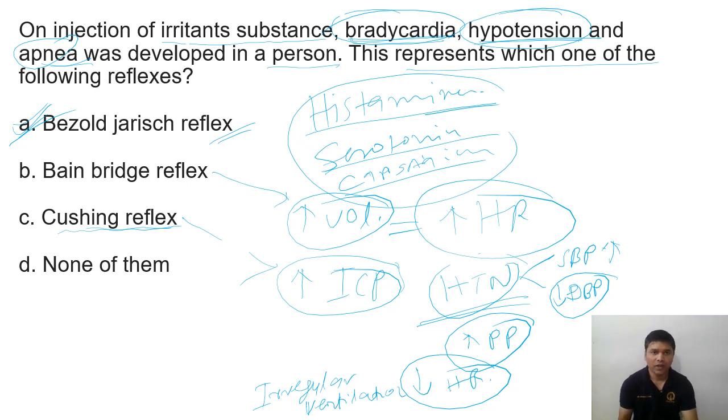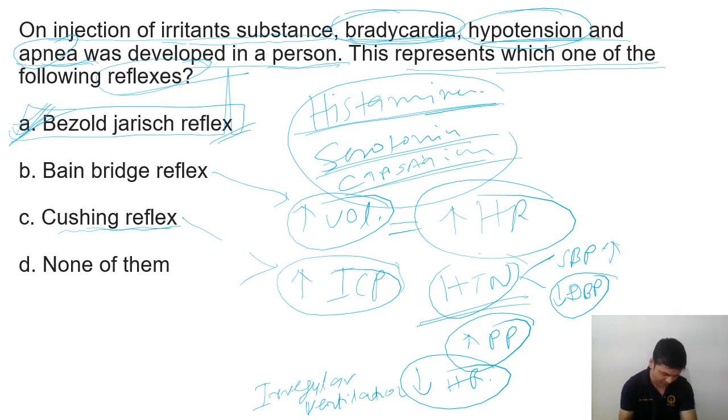So on injection of irritant substance, bradycardia, hypotension, and apnea was developed in a person. This is a response of which reflex? So the answer is Bezold-Jarisch reflex. What are those irritants? It may be histamine, serotonin, capsaicin, which is used in painkillers, or you can say we apply some painkiller that contains capsaicin.